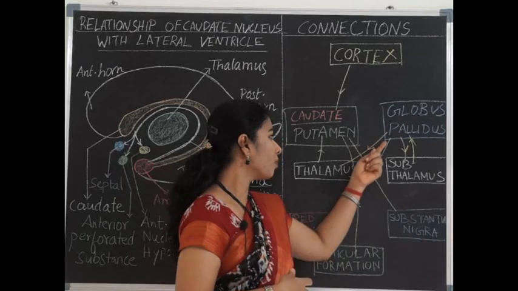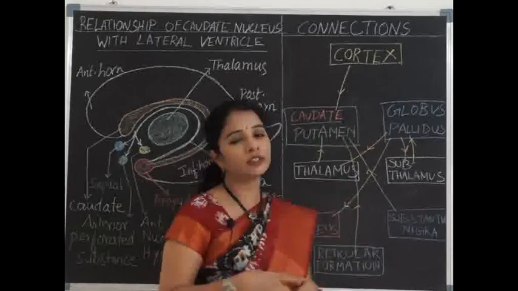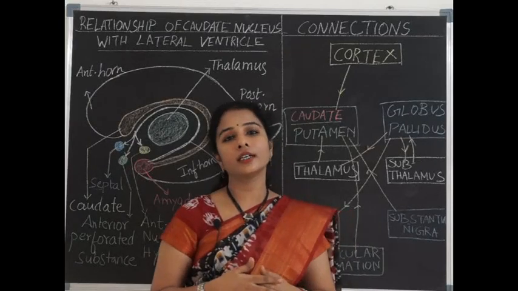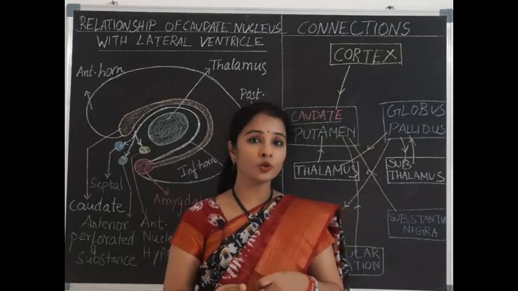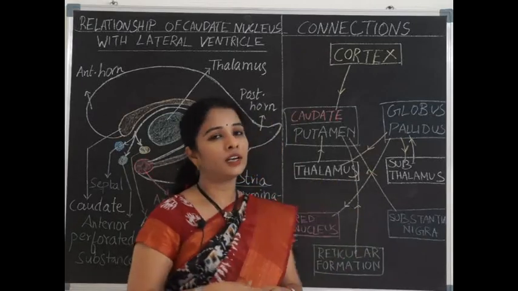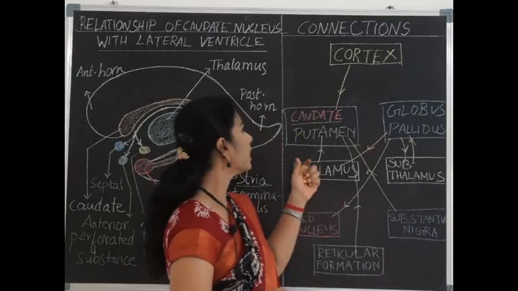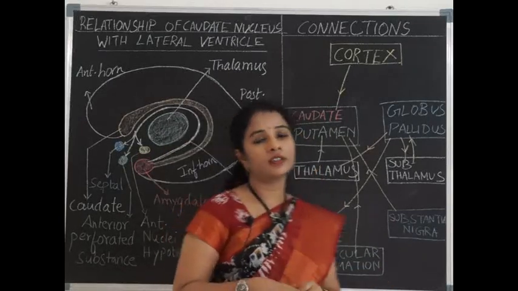Fasciculus lenticularis traverses the posterior limb of the internal capsule to reach the thalamus, whereas the ansa lenticularis, ansa means the loop, so it loops down the internal capsule and reaches the thalamus. So these are afferents and efferents which are related to the corpus striatum.